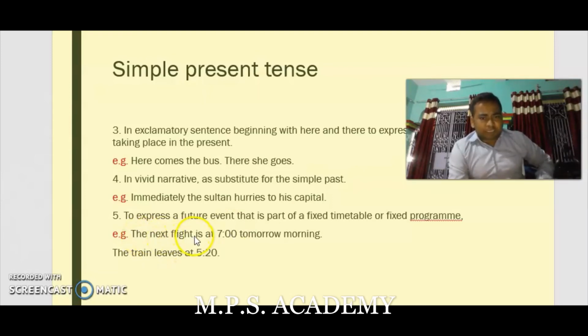For example, the next flight is at 10 tomorrow morning. 10 tomorrow morning means the flight will take off the next morning. The train leaves at 5:20. There is no definite time showing, but it will leave at 5:20 in the morning.